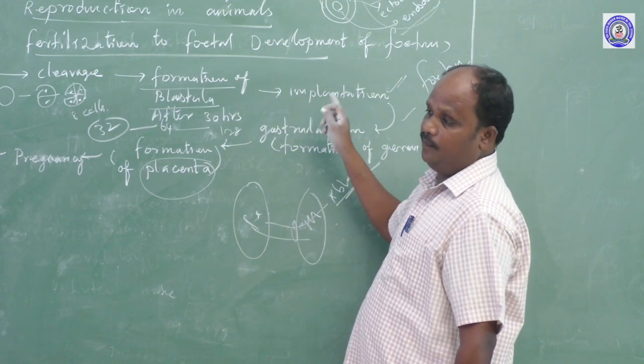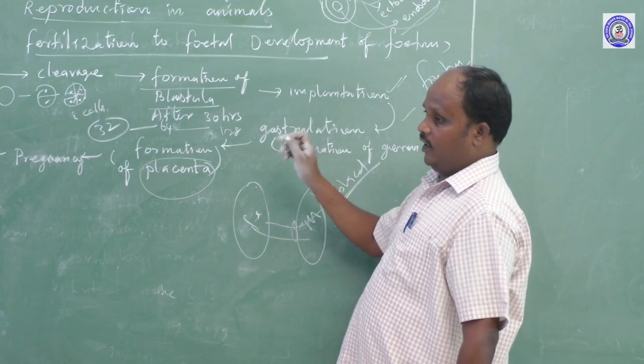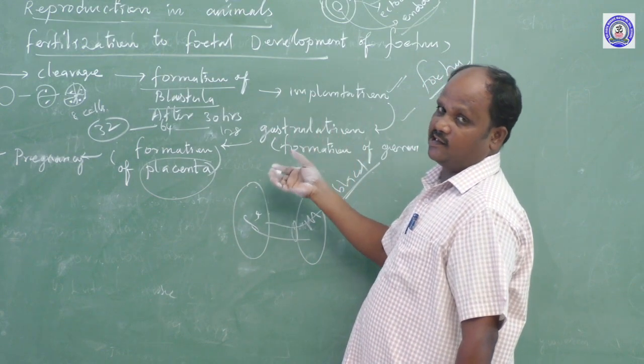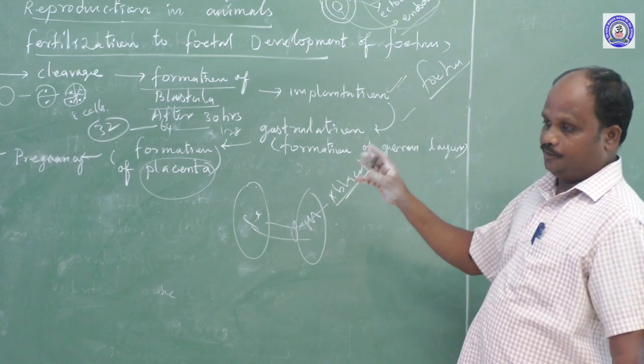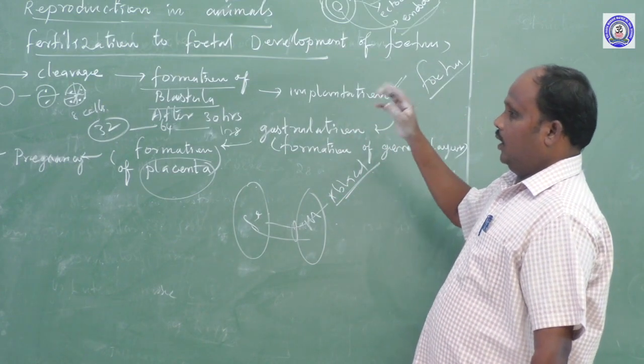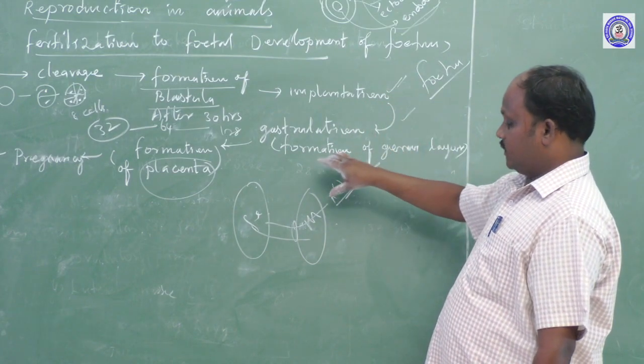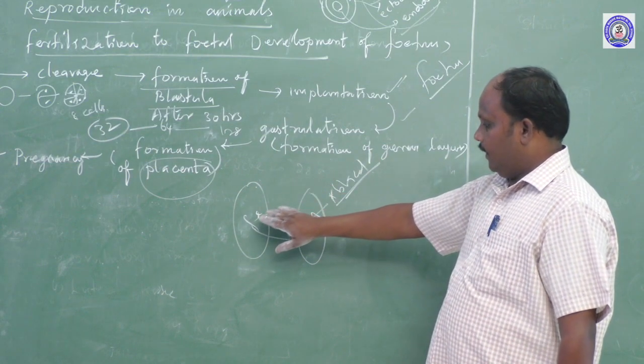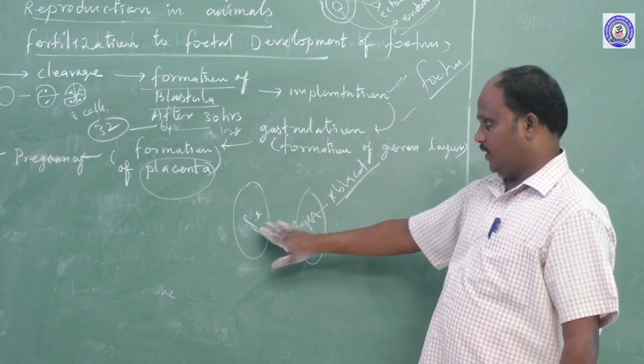The placenta is formed from the corpus luteum. After ovulation, the Graafian follicle acts as a transient endocrine gland. After the formation of the embryo, it is converted into the placenta. The placenta exchanges material between the mother and the fetus.